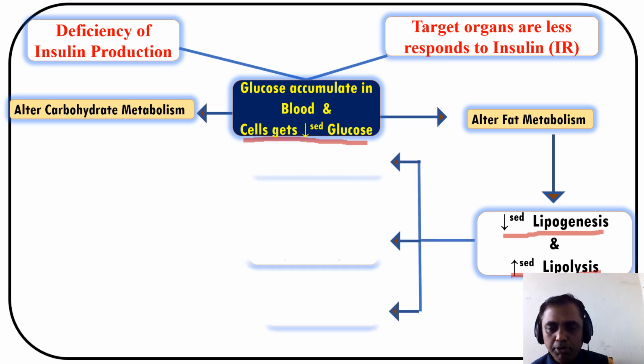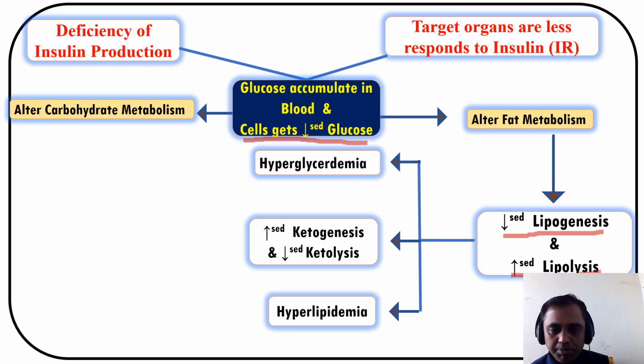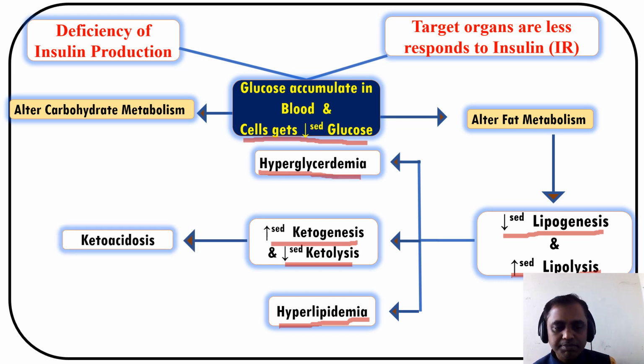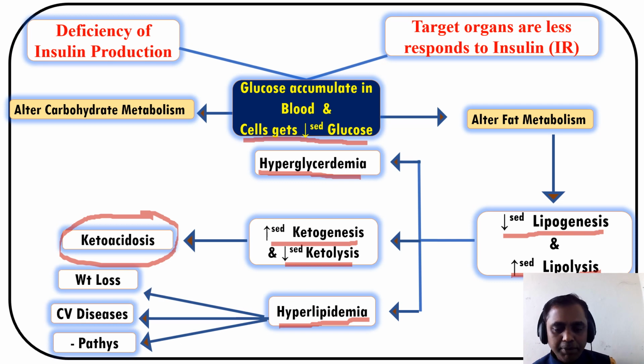So that decreased lipolysis leads to hyperglycemia, increased ketogenesis, and decreased ketolysis, and hyperlipidemia. So these are the three possibilities if the fat metabolism is altered. Increased ketogenesis means the patient suffers from ketoacidosis, and hyperlipidemia leads to the patient suffering from weight loss, cardiovascular diseases, and all the pathies that we will study under the complications.